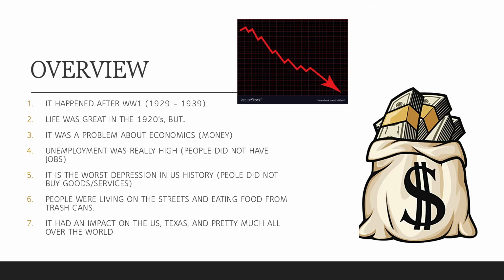And when I say this, I'm talking about entire families living this situation. And yes, it had an impact on the US, Texas, and pretty much all over the world. Now I'm going to take you to the reading so we can understand why this happened.